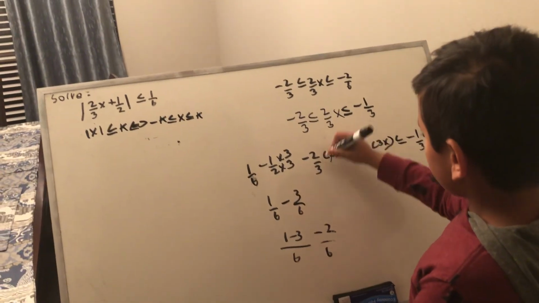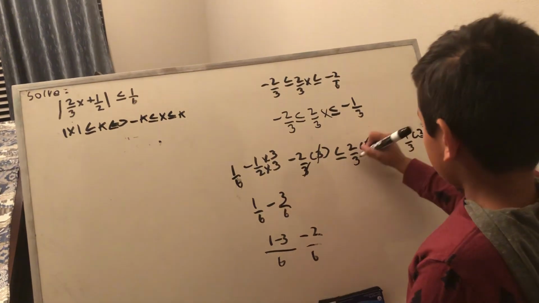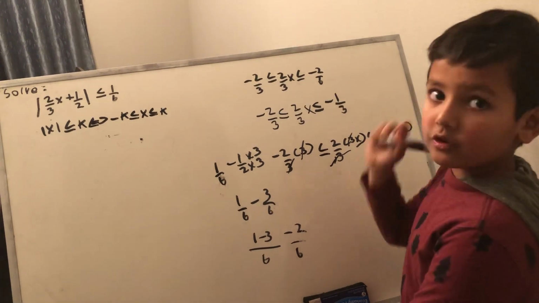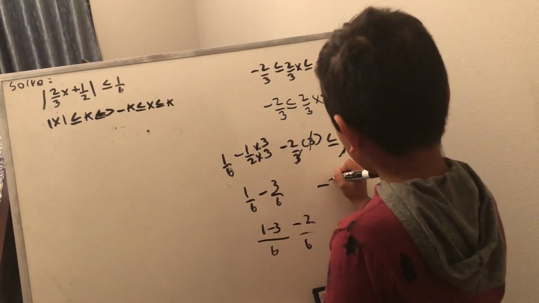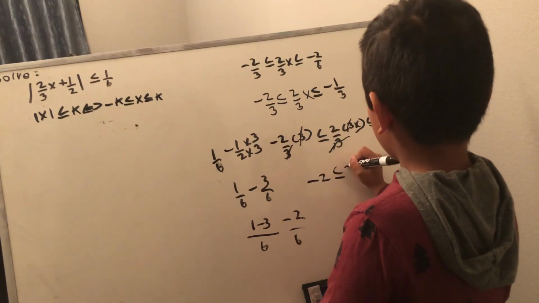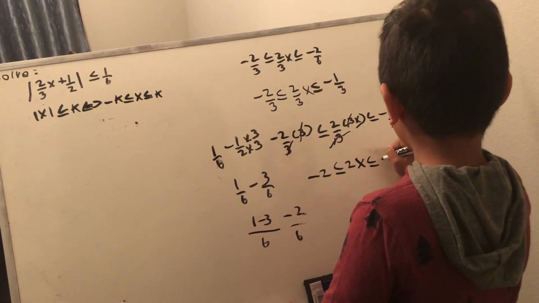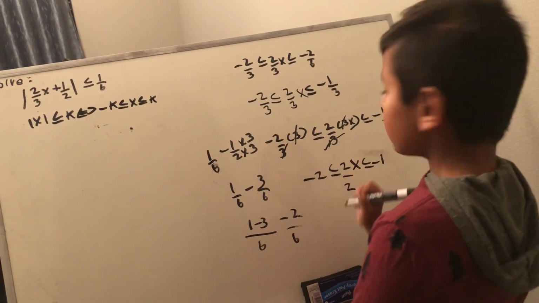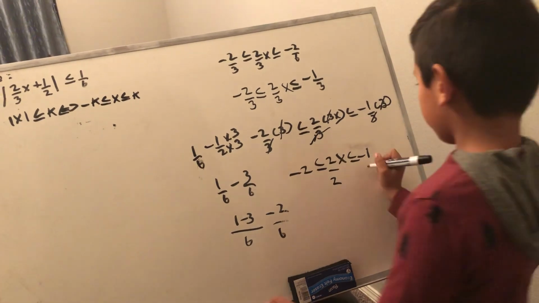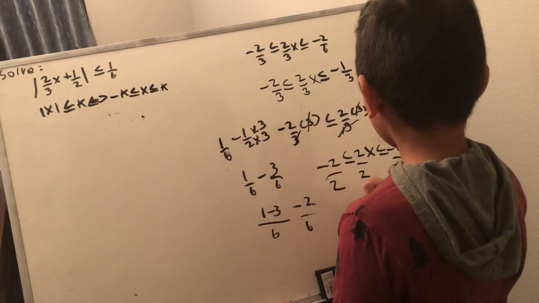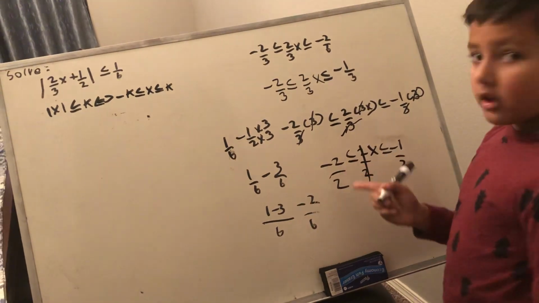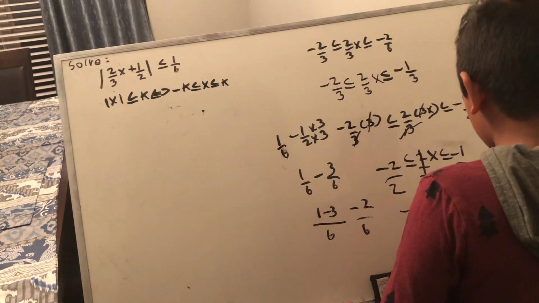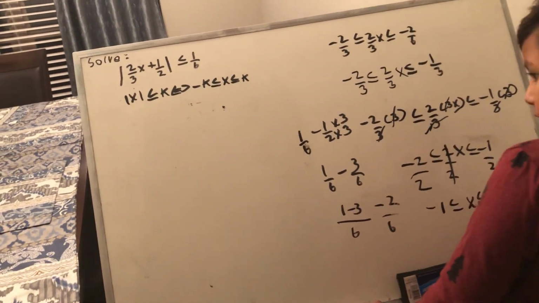Now the 3 and 3 cancel in each part. What you've got is negative 2 is less than or equal to 2x, which is less than or equal to negative 1. Now you can divide all three sides by 2. Negative 2 over 2 is negative 1. So negative 1 is less than or equal to x, which is less than or equal to negative 1 half.